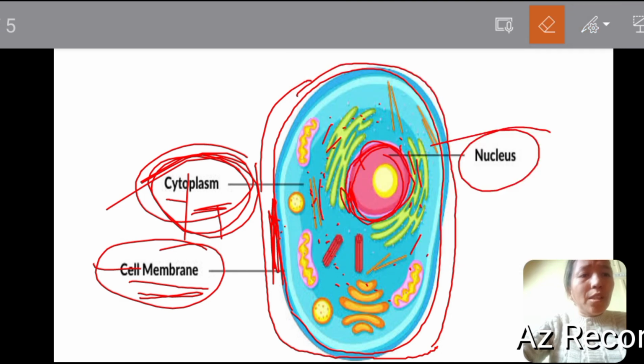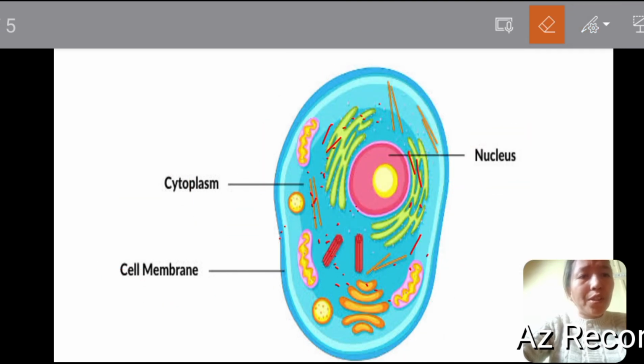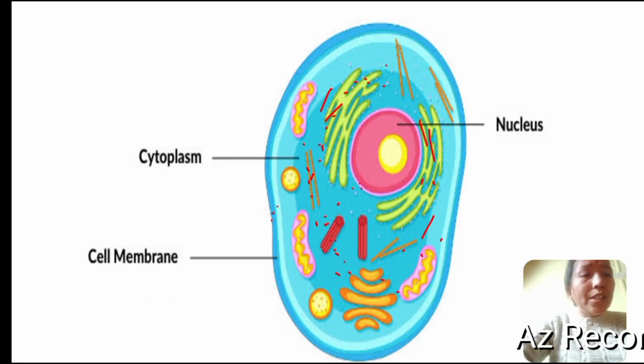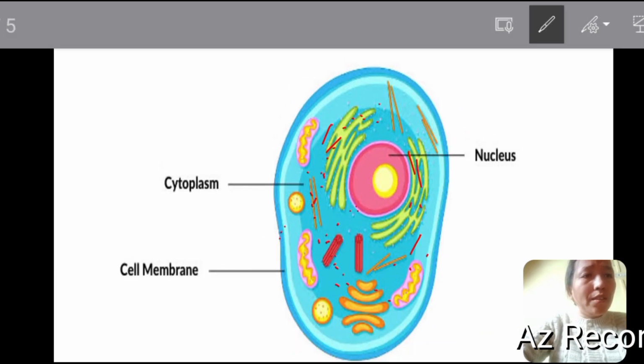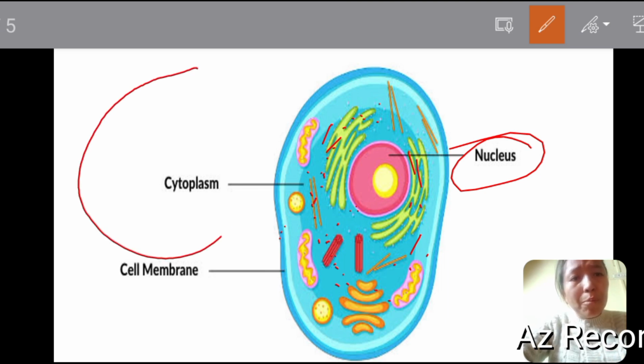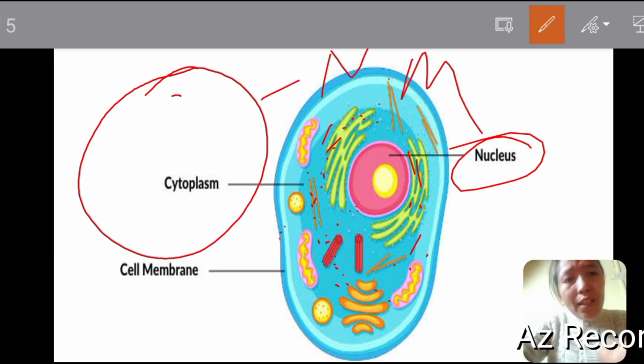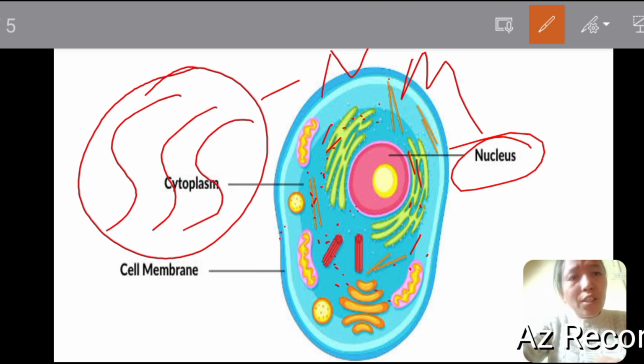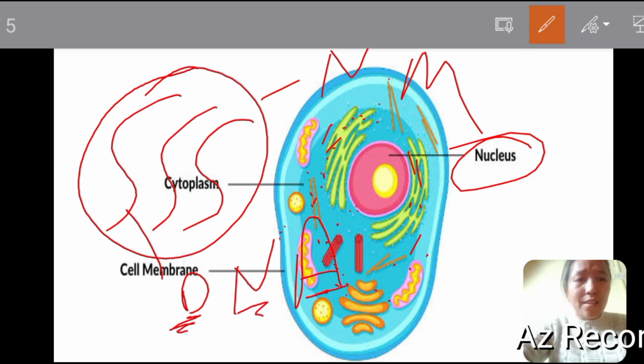Now the next, the third component, is the nucleus. The nucleus is again a very important component of a cell. If you look at the structure of a nucleus, it is surrounded by a membrane known as the nuclear membrane. Inside the nuclear membrane there are some thread-like structures, and these thread-like structures are made of DNA. DNA is also known as deoxyribonucleic acid: D for deoxyribo, N for nucleic, A for acid. These thread-like structures are DNA, and there are also some proteins.